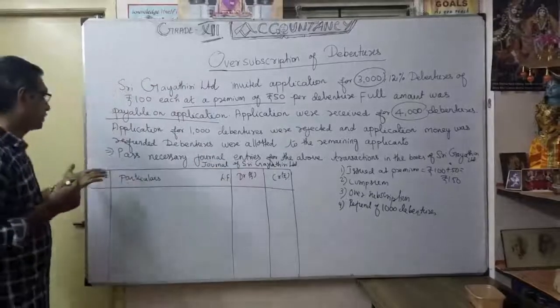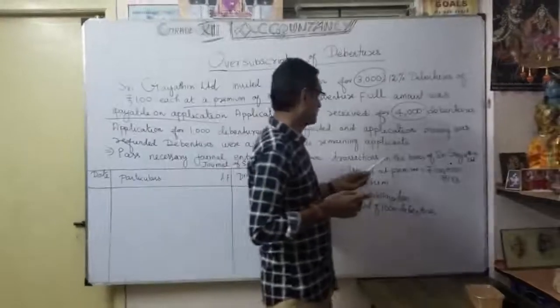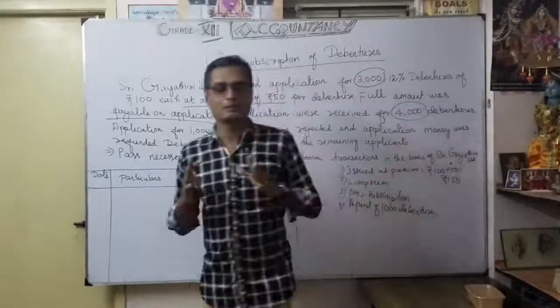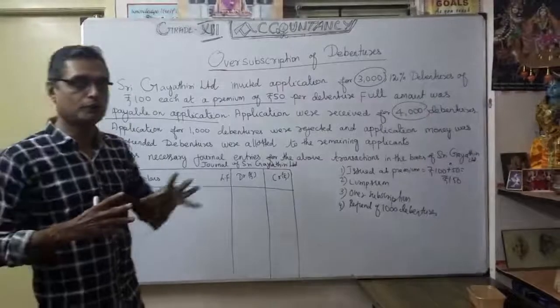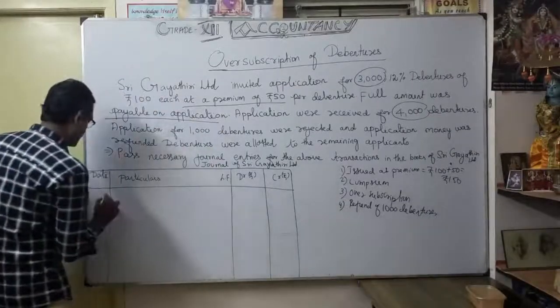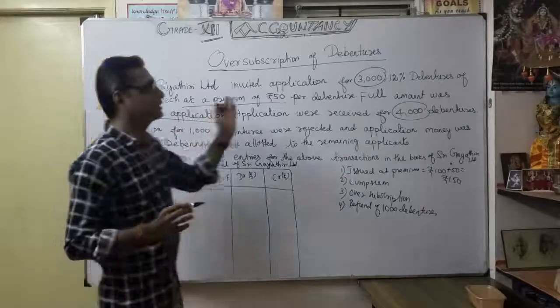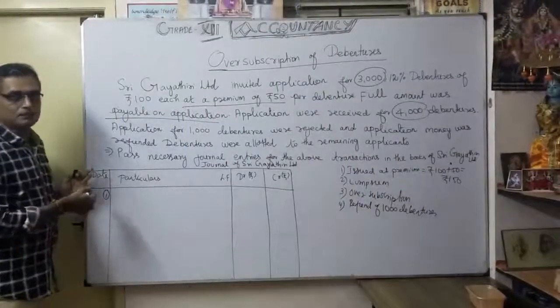Now, the requirement: pass necessary journal entries for the above transaction in the books of Sri Gayatri Limited. As it is a lump sum, we are going to pass only 2 journal entries. Now let's see entry number 1. Here there is no date of issue, so we just make it entry number 1.